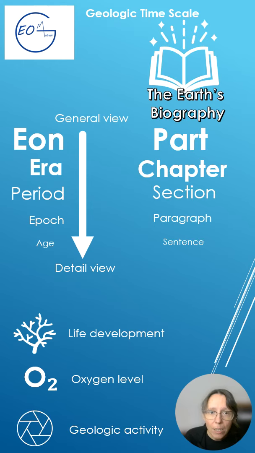A helpful analogy is a book entitled The Earth's Biography, where an eon represents a part of the book, an era a chapter, a period a section, an epoch a paragraph, and an age a sentence.